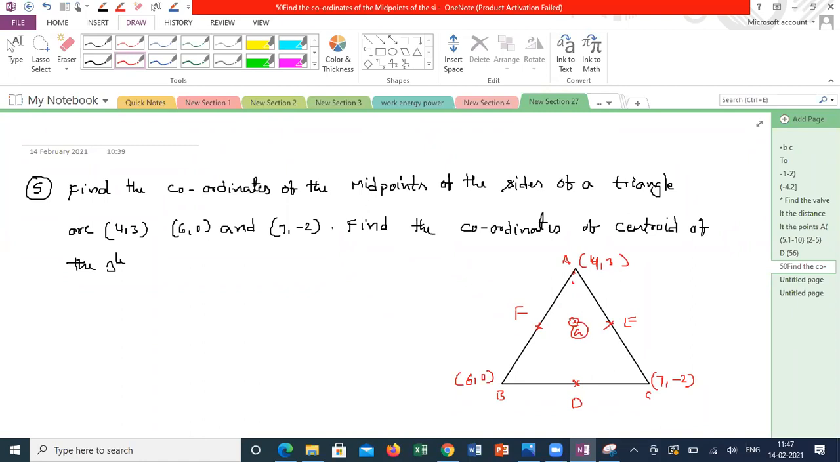Sir, can I tell the centroid? Yeah. 17 by 3 comma 1 by 3. 17 by 3 comma 1 by 3 is the centroid. Then what is the D value? Find the DEF also. Okay, sir.